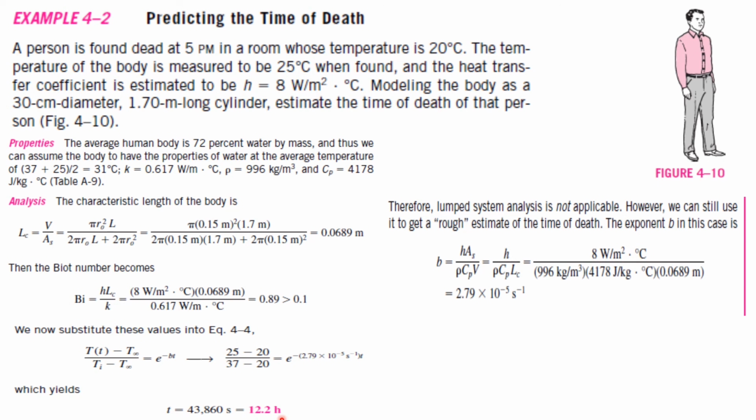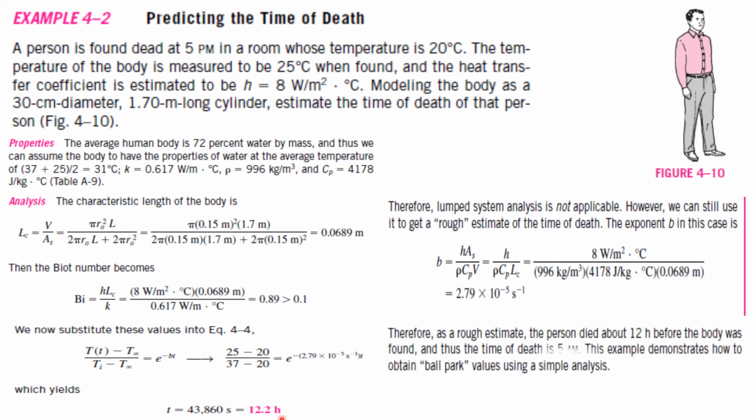It means the time taken for the body temperature to cool from 37 degrees, the normal body temperature, to 25 degrees centigrade is 12 hours. Now 25 degrees was found at 5 p.m., so 12 hours before it is 5 a.m. Therefore roughly I can say that the time of death of the body is 5 a.m. in the morning. So this example demonstrates how to obtain ballpark values using a simple analysis. Ballpark means rough estimate. Okay, this is how we can use a concept, right?